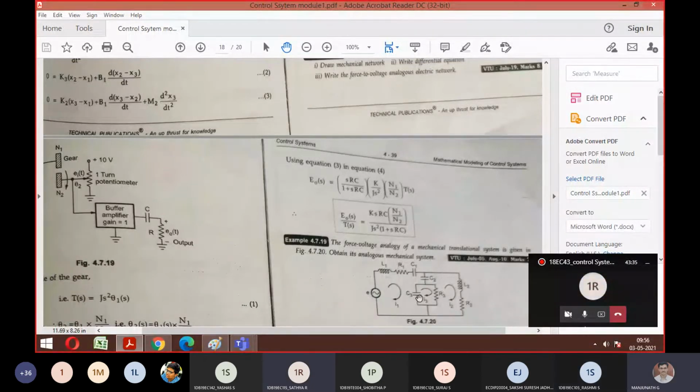You should be very careful. C3 is between two meshes, so since I am in mesh 3, I should write the reference for I3 minus I1. Plus R3 into I3 minus I2.